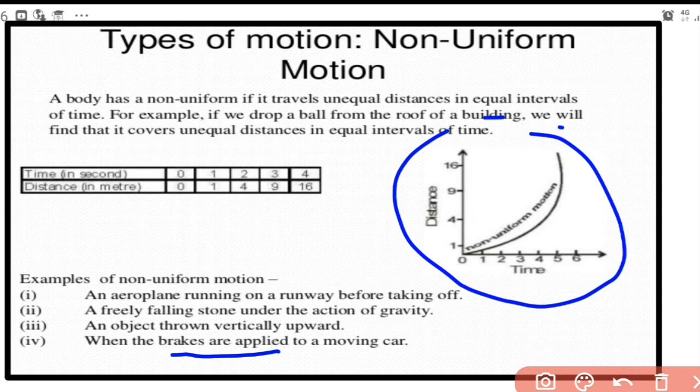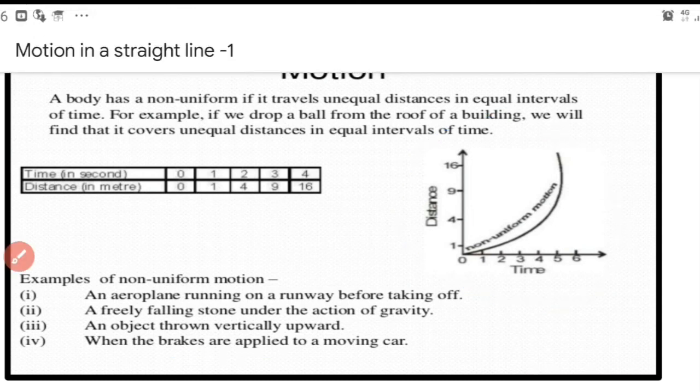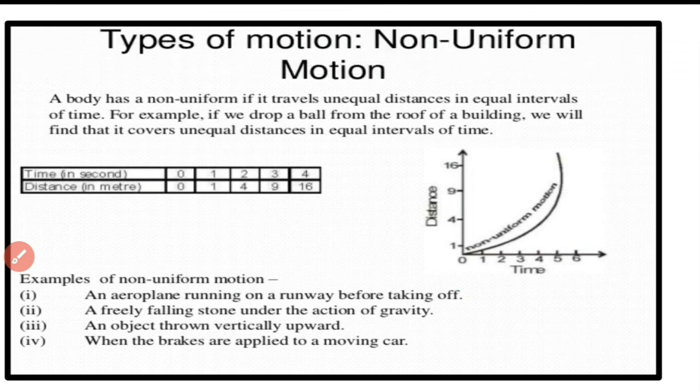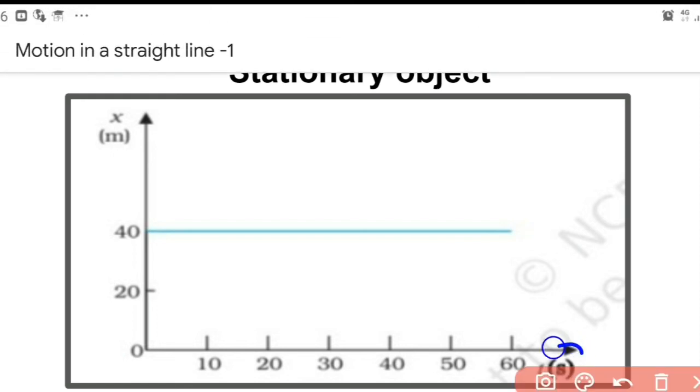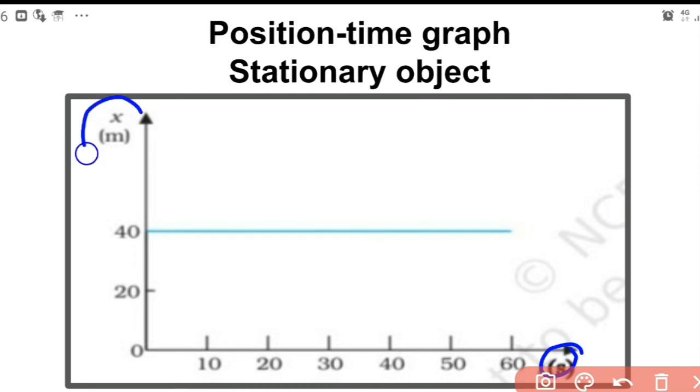Okay, curved graph. Now one type of graph we will be discussing, that is position time graph. So position time graph means what? Time is taken along x-axis and position is taken along y-axis. That's what we mean by position time graph.